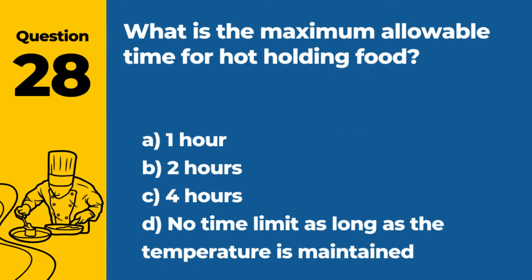Question 28. What is the maximum allowable time for hot holding food? A. 1 hour. B. 2 hours. C. 4 hours. D. No time limit as long as the temperature is maintained. Answer C. 4 hours. Hot holding food should not exceed 4 hours to maintain safety and quality.